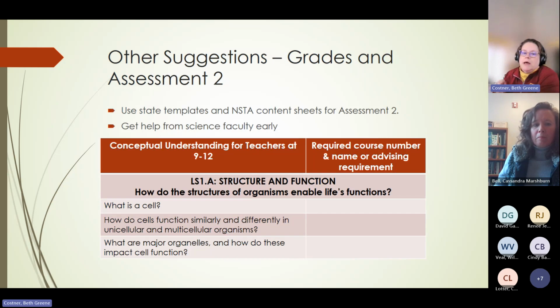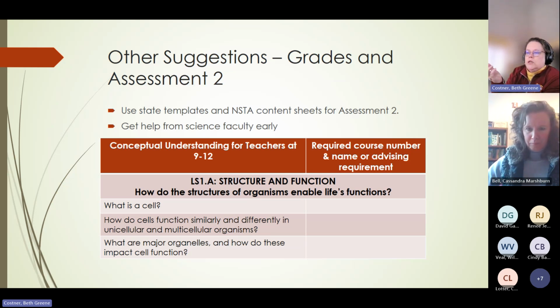Since we're talking about assessment 2, and we've talked a little bit about those content matchups, I took a little screenshot of one of the content sheets that was linked to an earlier slide that you all could not see. I'm so sorry about that. But you will see it in the PDF.